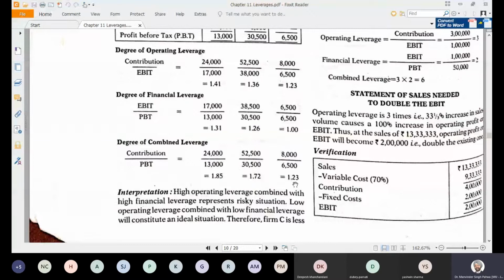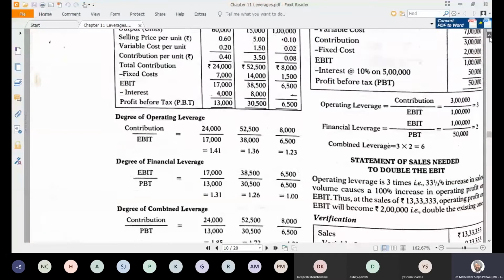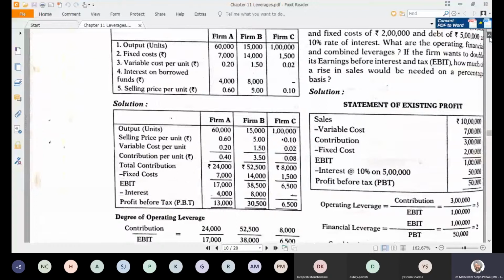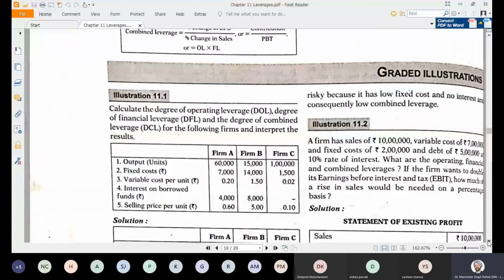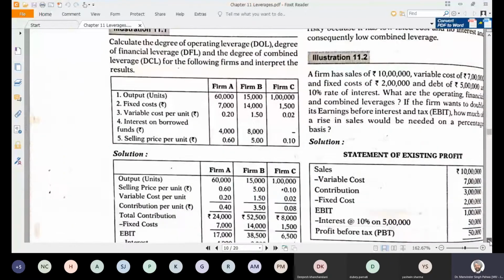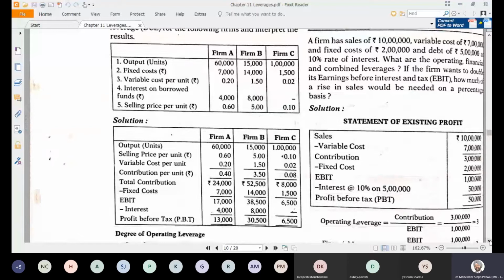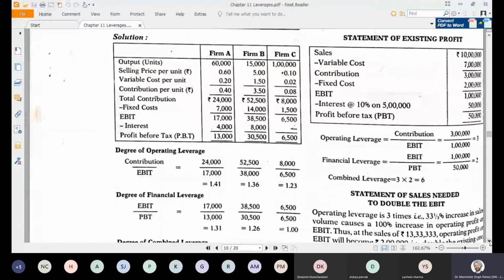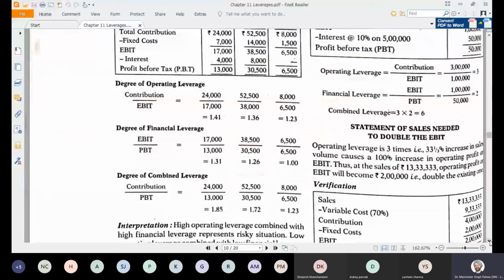So here this leverage also tells you the extent of the risk-taking capacity or the risk of the firm. In the same way, you can see illustration number 11.2 also, where the existing profits are taken, and how to calculate the operating leverage and financial leverage. Now, if you see this, there is a very high combined leverage. Here the combined leverage comes to be 6.